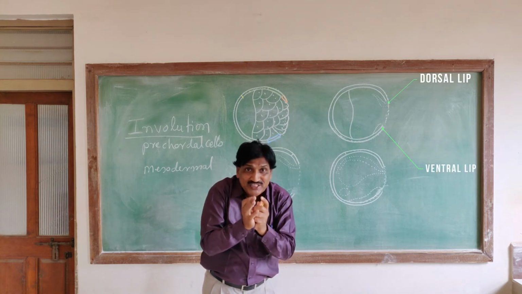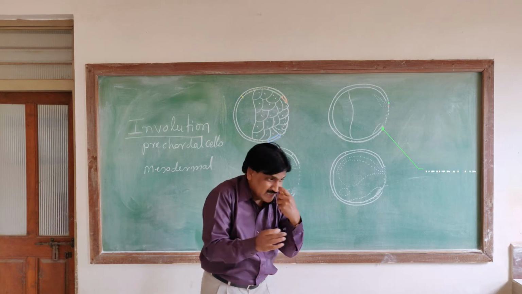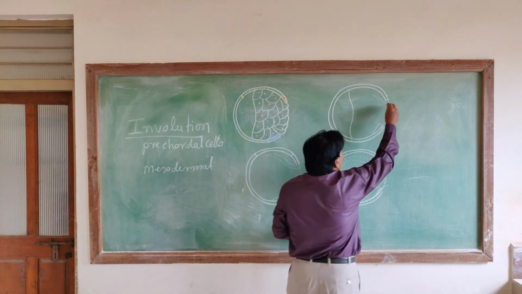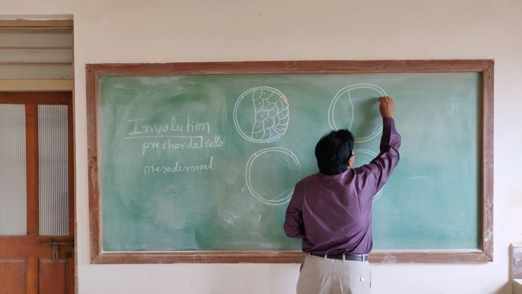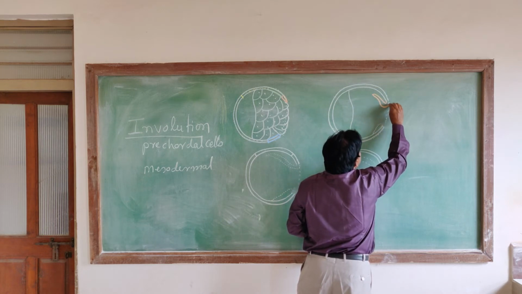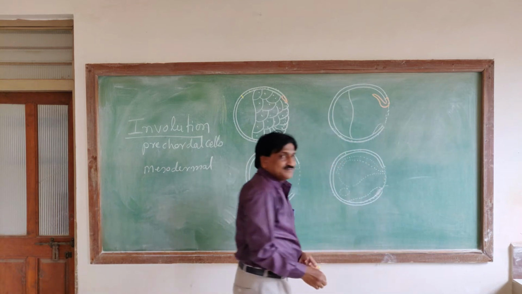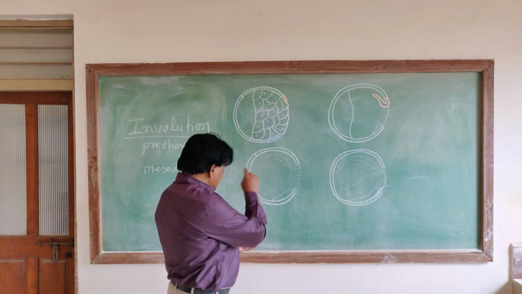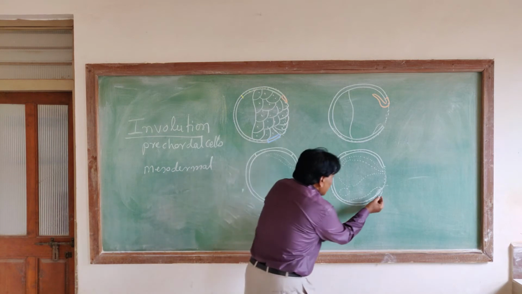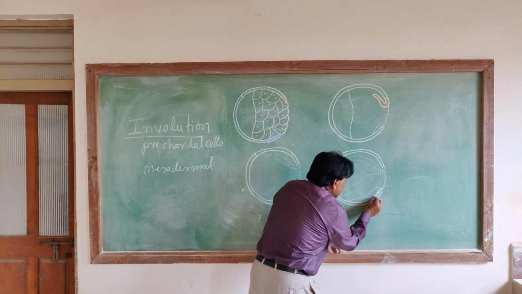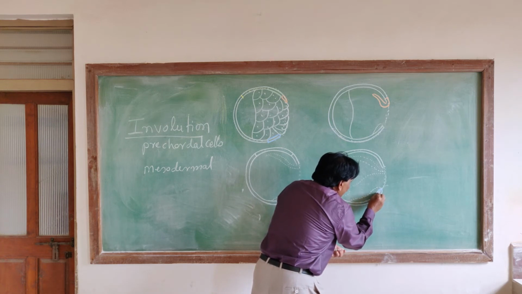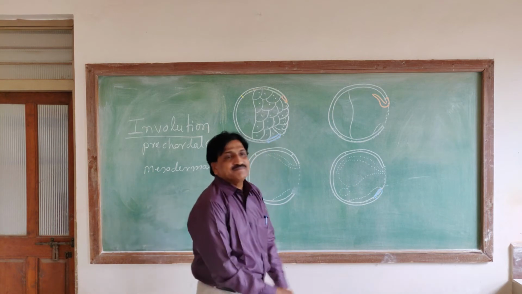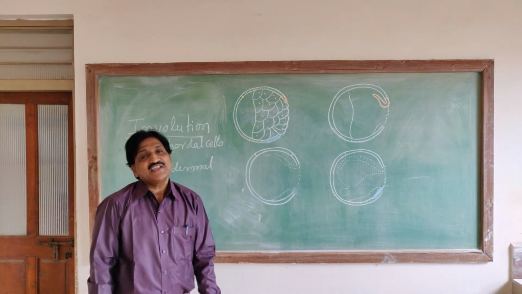Okay, now here during the involution, the precaudal cells are involuting over the dorsal lip. Similarly, the mesodermal cells, present here, are also involuting over the ventral lip and lateral lips.